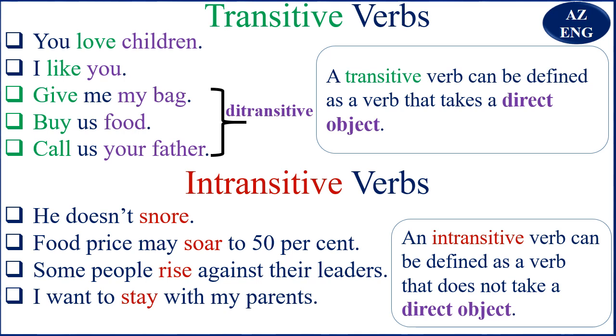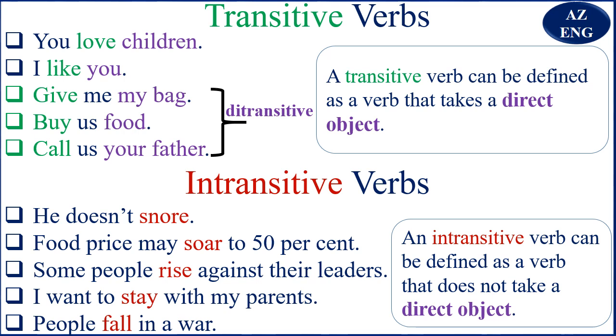Stay is intransitive. Where is the direct object? You don't have it. And the last example, people fall in a war. You don't say people fall for what. So the verb is intransitive.